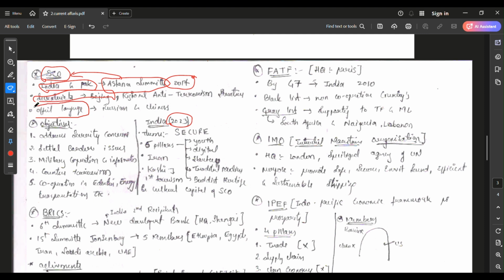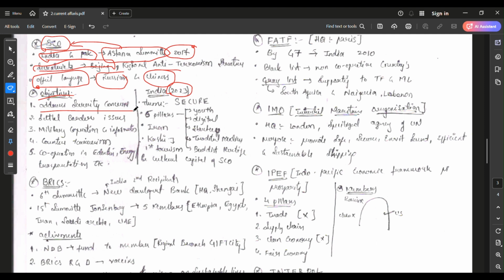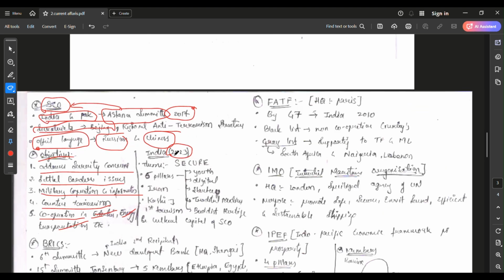There is a chance of asking about the official languages of the Shanghai Cooperation Organization. They are Russian as well as Chinese. I wrote the objectives very clearly. You can see here the objectives: address security concerns, settle border issues, military cooperation and information, counter terrorism, and cooperation in education, energy and transportation.